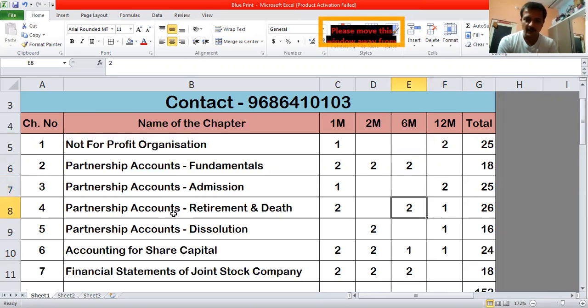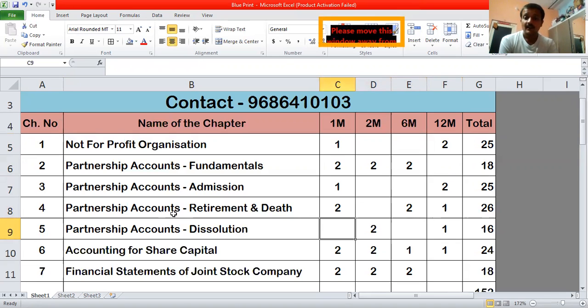Then the next one is retirement and death. In this you will be seeing 2 1 marks questions, 2 2 marks questions. Earlier, with the problem of ratios, we would be in a dilemma whether we would get it from admission or retirement, but this time with the question paper they have made clear that it will be only from retirement. So you'll be getting 2 questions from retirement and death and 1 question of 12 marks from retirement, and you will not be getting any 2 marks question from this chapter.